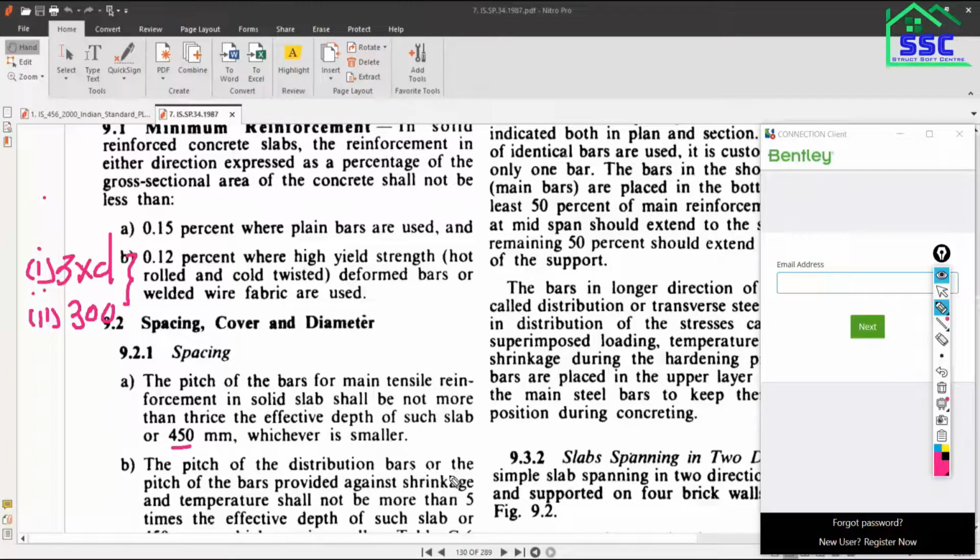The pitch of the distribution bars, or the pitch of the bars provided against shrinkage and temperature. Yesterday we discussed this point. For what purpose are we providing the distribution reinforcement in the slab?